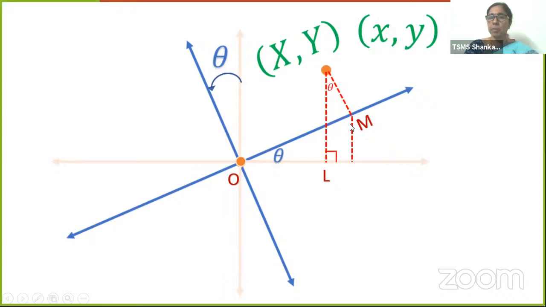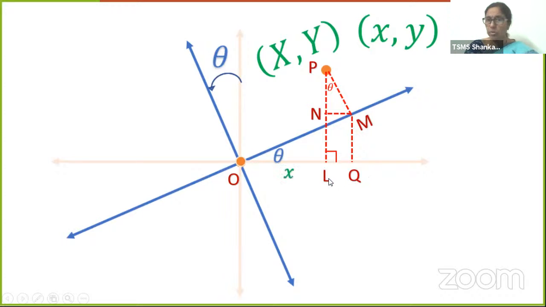Now, let's drop a perpendicular from M to the original x-axis and call it Q. And this point is P, we already know that. And drop a perpendicular on PL from M and name the foot of the perpendicular as N. I repeat, PL is perpendicular to the original axis, PM is perpendicular to the new x-axis. Then from there we have drawn MN perpendicular to PL and MQ perpendicular again to the x-axis.